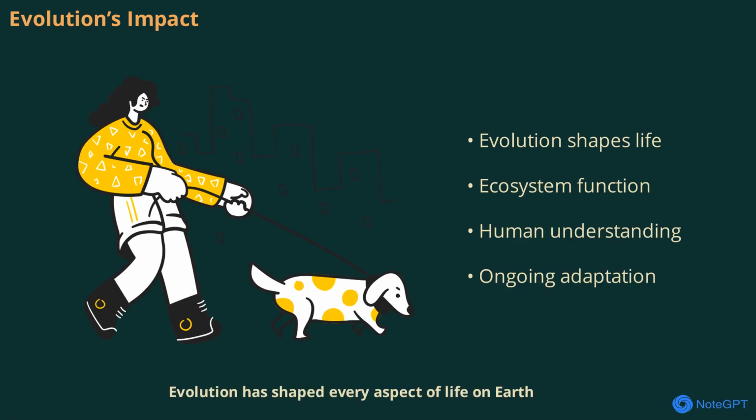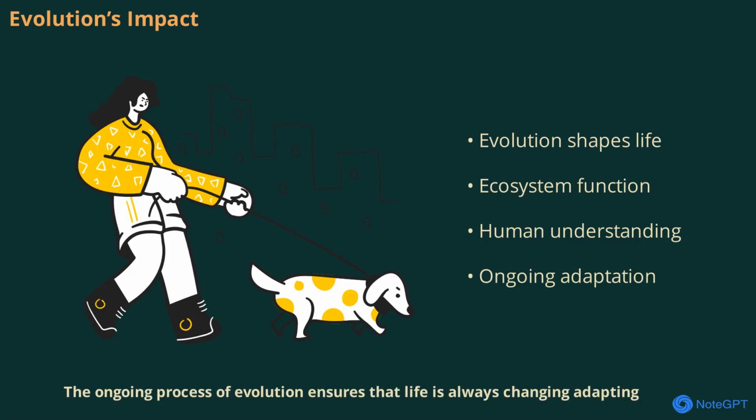Evolution has shaped every aspect of life on Earth. It influences how species interact, how ecosystems function, and how humans understand their place in the world. The ongoing process of evolution ensures that life is always changing, adapting, and growing. Its impact is seen everywhere, from the smallest microbe to the largest mammal.